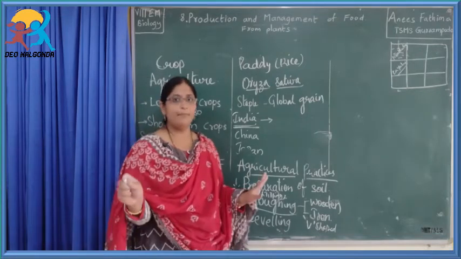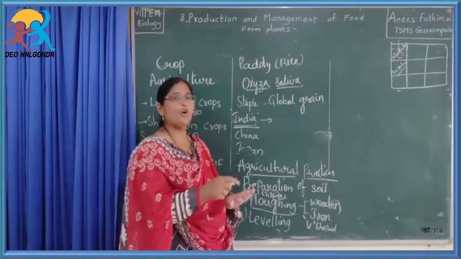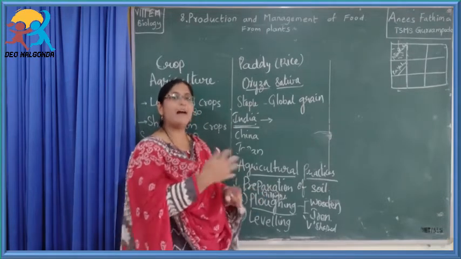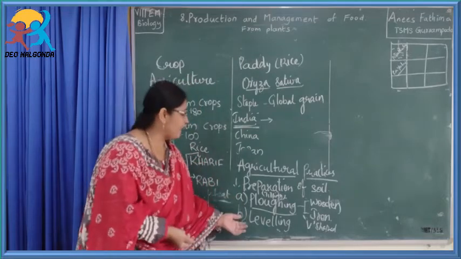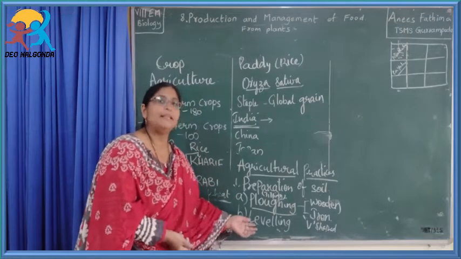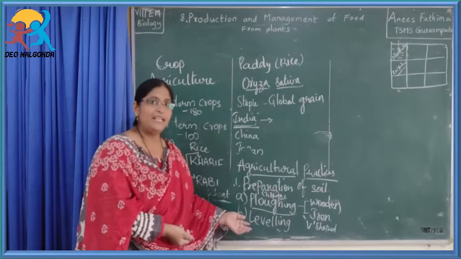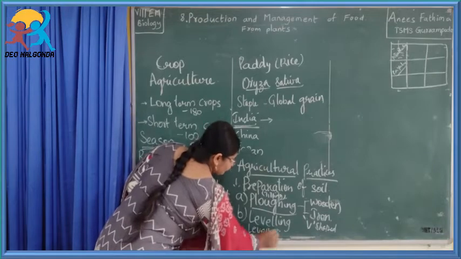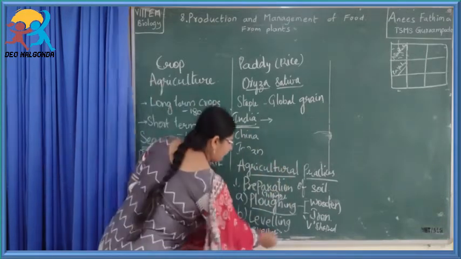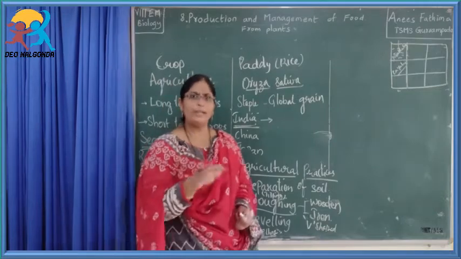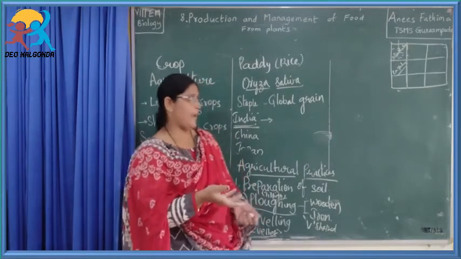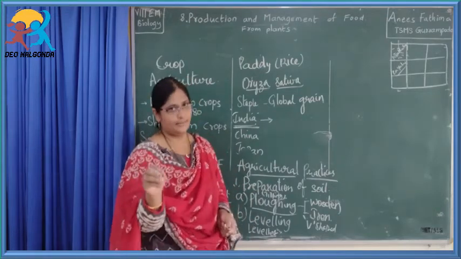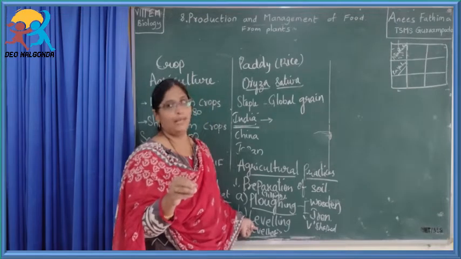Now after the ploughing has been completed, what has to be done? Sowing of seeds. Before sowing of seeds, the land should be leveled. It should not have ups and downs. To make it level, another practice is done, called leveling. It is done with the help of an instrument called a leveler. The leveler helps level the land, so that the water we pour onto the agriculture field will be equally distributed, and we can easily sow the seeds. So that is the second one, leveling.